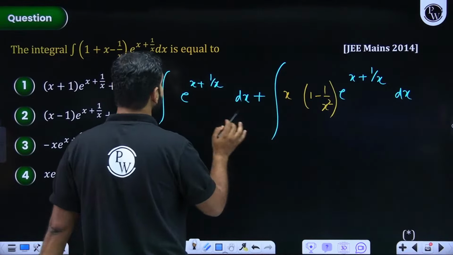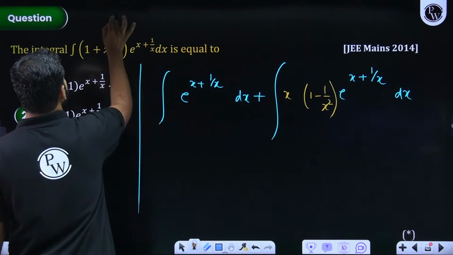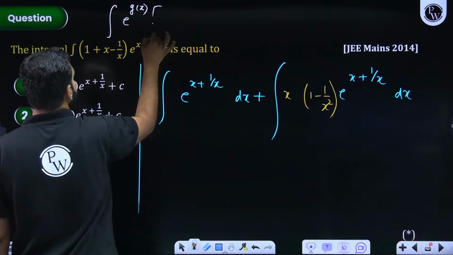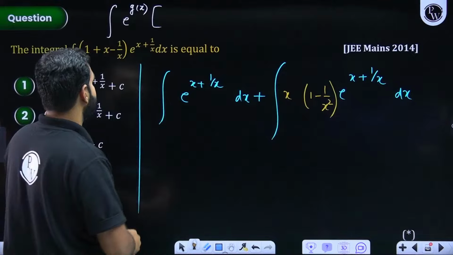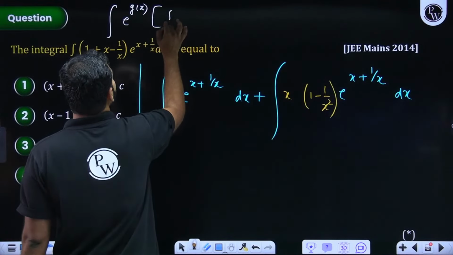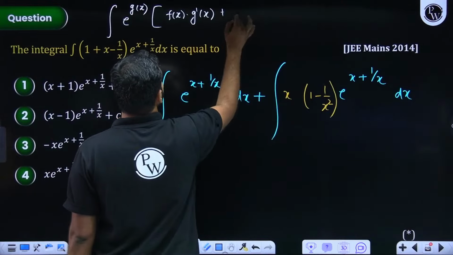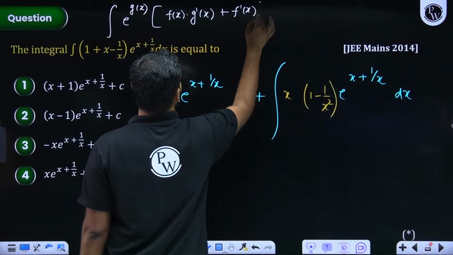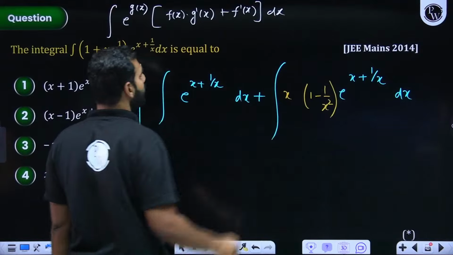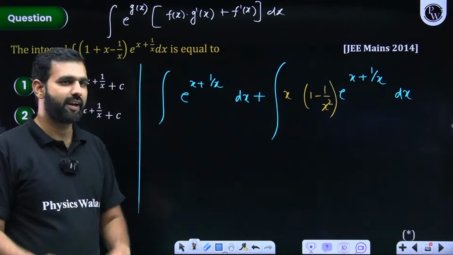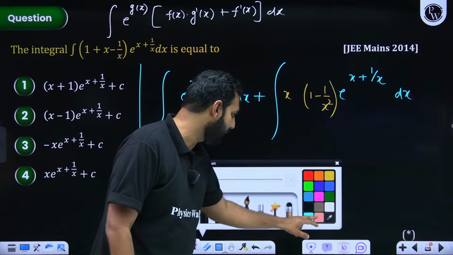Whenever you see this kind of expression, I'll try and tell you this. Integration of e to the power g of x times e to the power g of x times f x into g dash x plus f dash x. Please pay attention to this part. I'm giving a direct formula, although you can work it out by yourself, which you should use to save a lot of time.